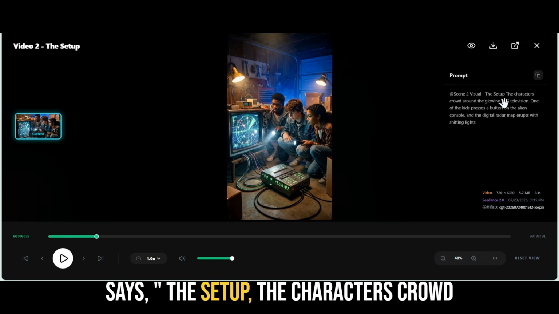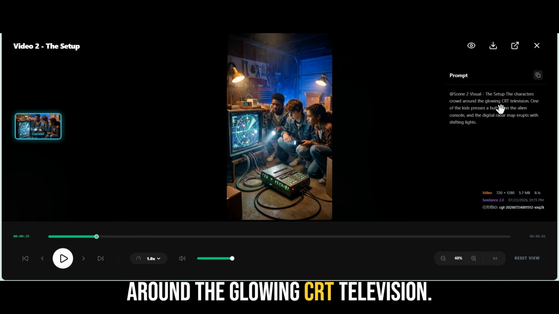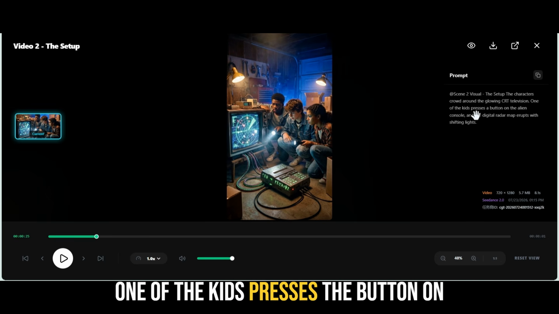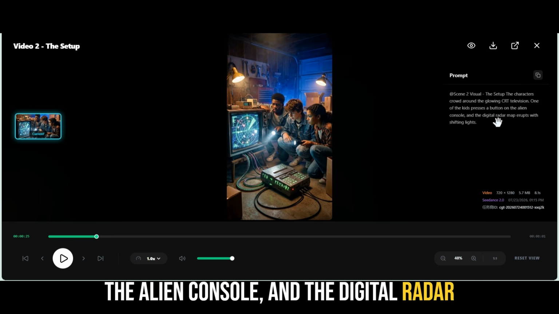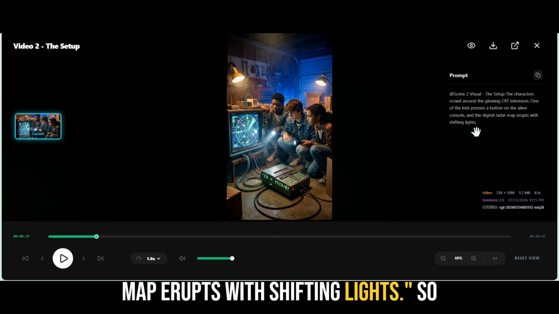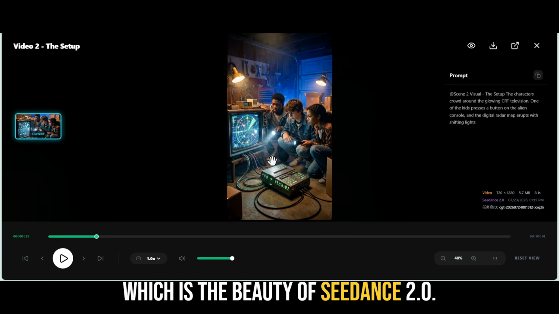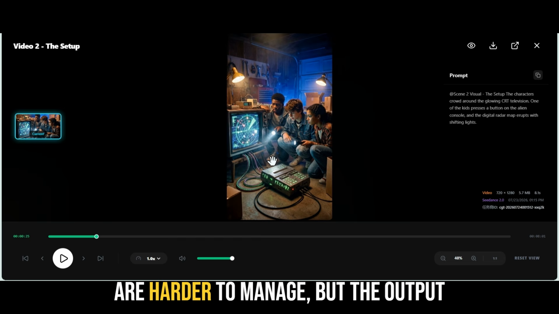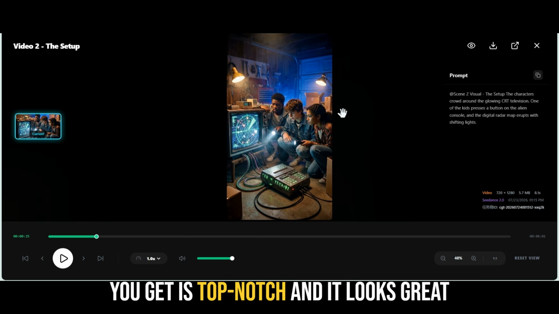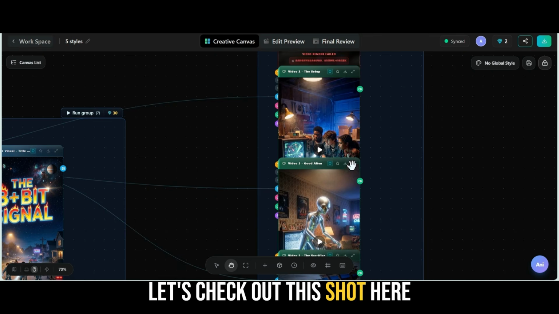And here it says, the setup, the characters crowd around the glowing CRT television. One of the kids presses the button on the alien console and the digital radar map erupts with shifting lights. So it did exactly what the prompt said, which is the beauty of Seedance 2.0. In comparison to some other tools that are harder to manage, but the output you get is top notch and it looks great. Let's check out this shot here.